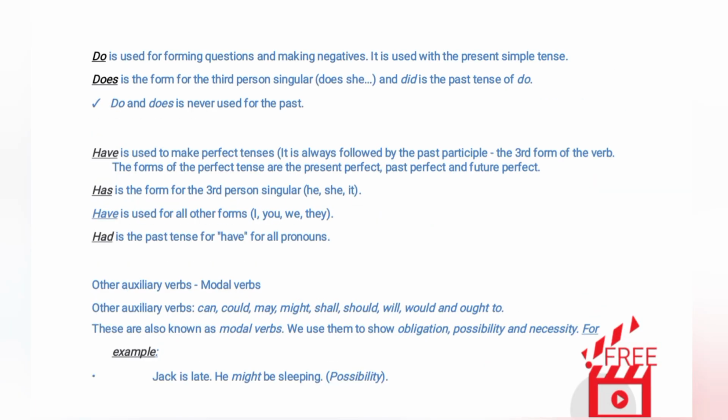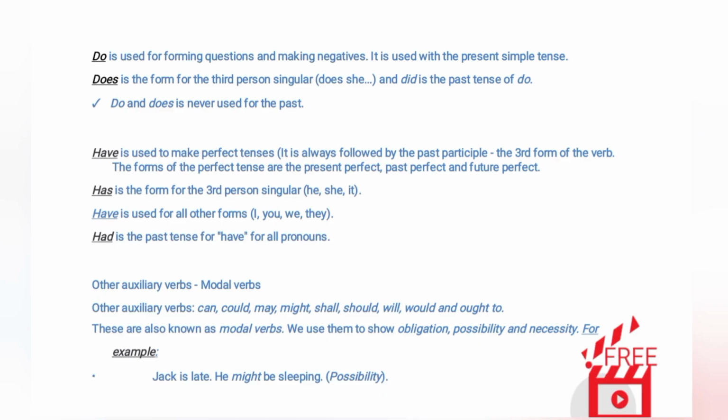Do is used for forming questions and making negatives. It is used with the present simple tense. Does is the form for the third person singular, does she, and did is the past tense of do. Do and does is never used for the past.